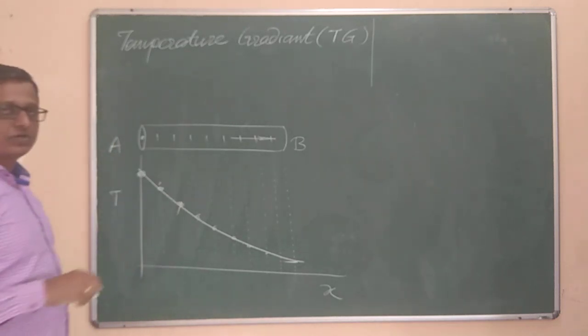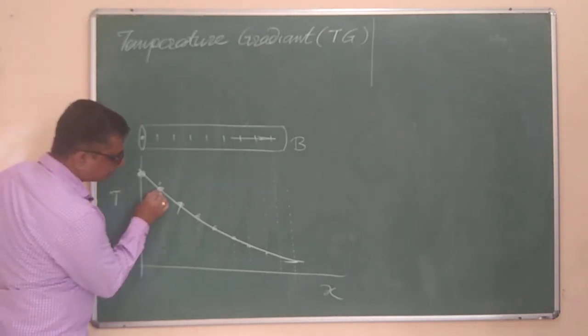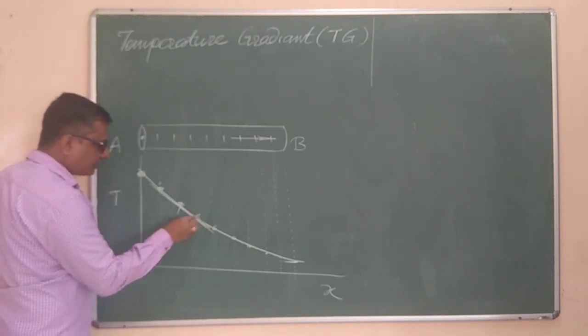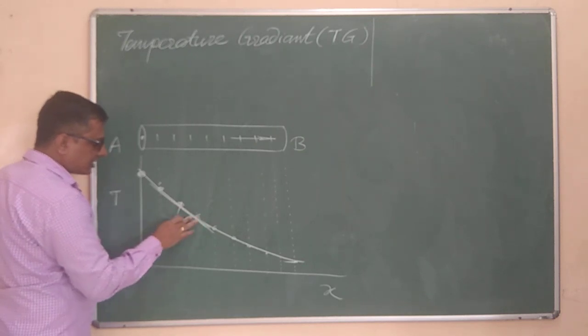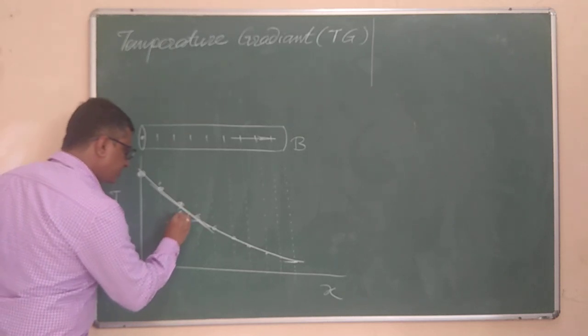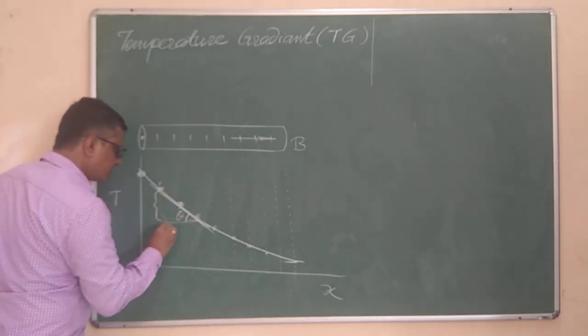So how to get the slope of the curve? Draw a line tangent to that curve. Here is the tangent. And take tan of the angle theta that is made by that line with the x-axis. I think this is the angle theta. If I take tan of this angle theta, how much will this be? This much will be the part.